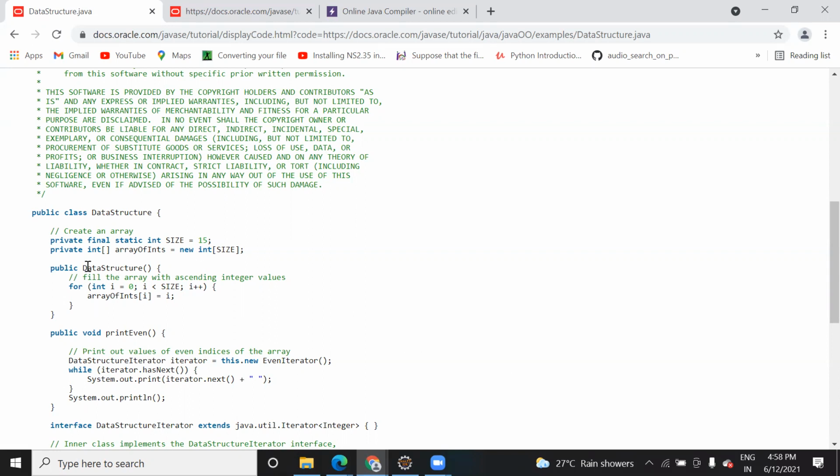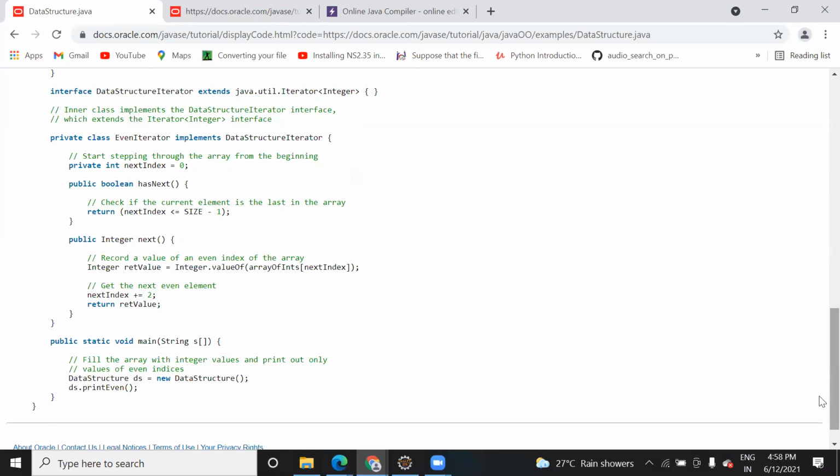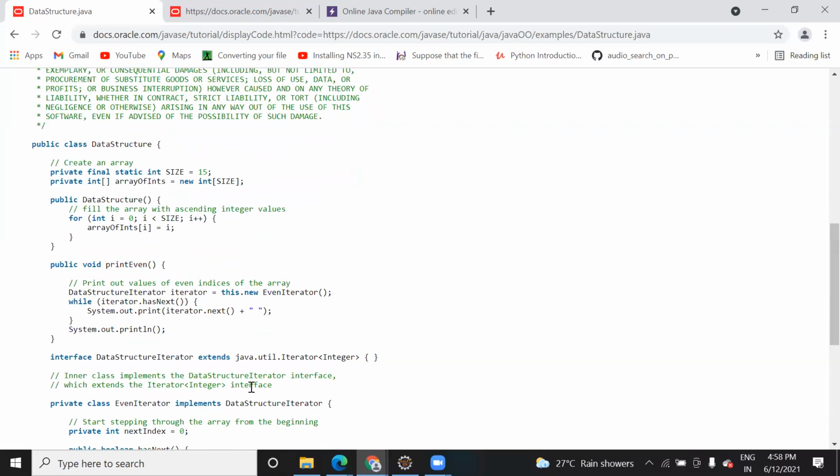Here you have created one constructor, and in that constructor you are assigning a value, and then you have created one method. So once you create a constructor here, public data structure, then here you have data structure iterator, this dot new even iterator dot data, inside this data structure iterator. So what is that data structure iterator? They have given a name only to that iterator.